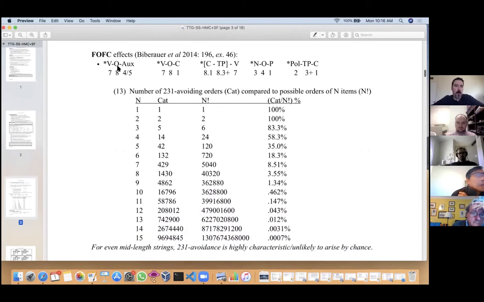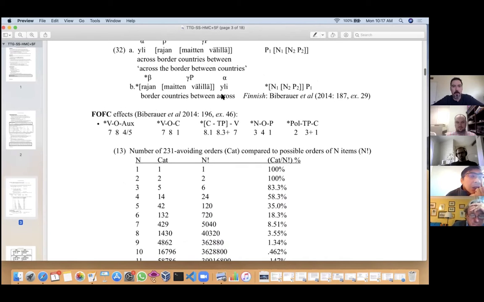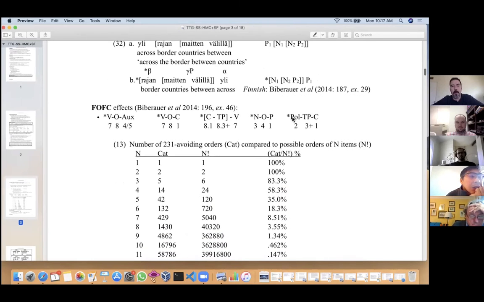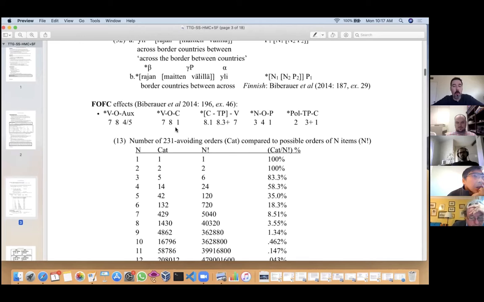You can't have verb object auxiliary order, verb object complementizer. If you have a complement clause to a verb, it can't be complementizer initial. This NOP, this is supposed to be the object of the noun. So this is what we were seeing in the Finnish example just above. You can't have polarity at the beginning and C at the end within the same clause and so on. Again, these are all instances of this 2-3-1 condition where obviously we're talking about the relative position in the hierarchy. So 7-8-4 is a 2-3-1 contour in these terms.